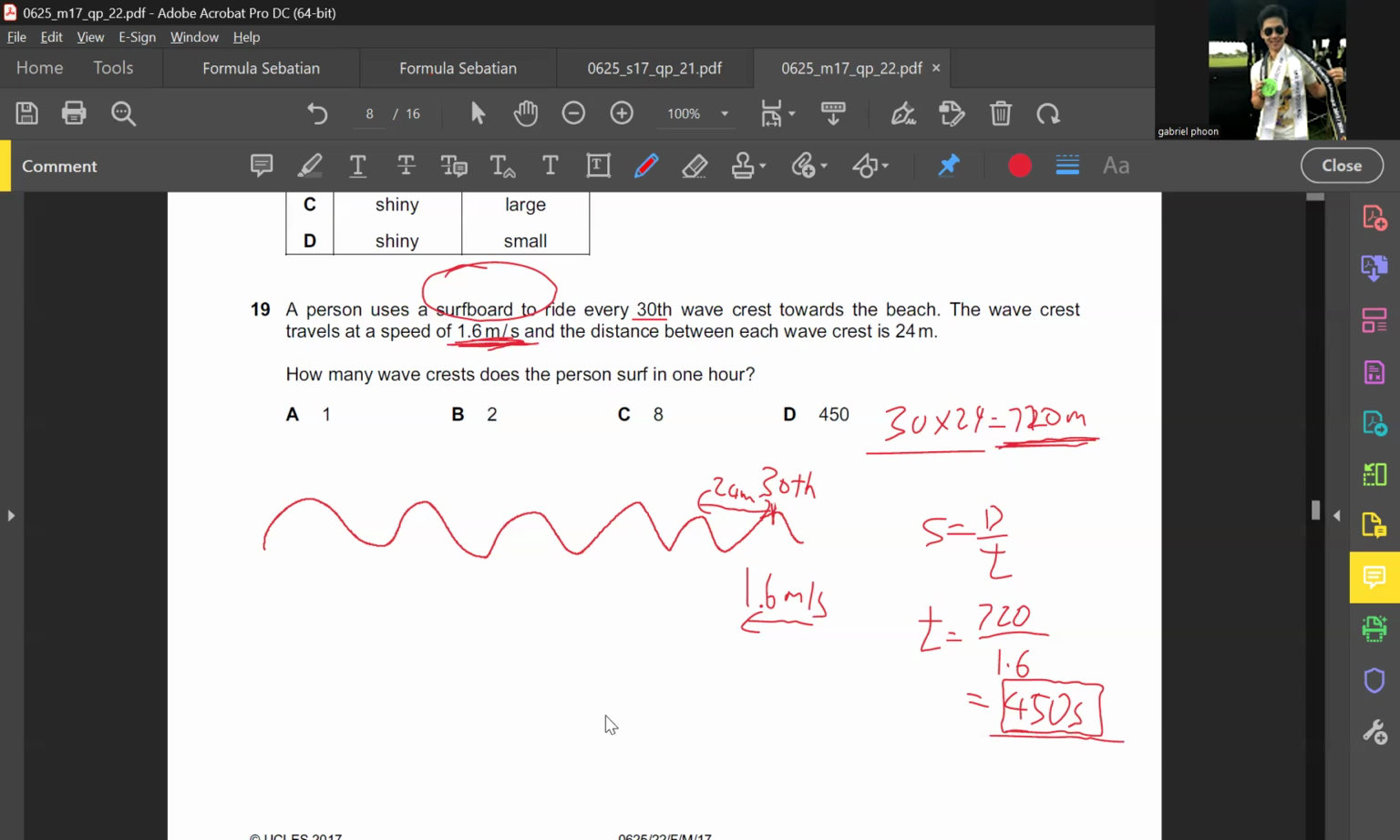So 1 hour is how many seconds? 60 times 60, which is 3,600 seconds. If each 30th wave takes 450 seconds, I just divide 3,600 by 450, and I get 8. Yes, it's 8.